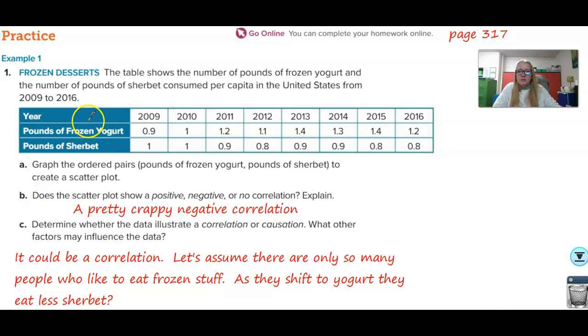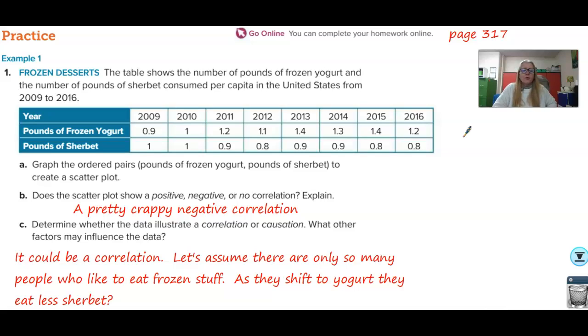Explain. Looking at these points, here's what I'm seeing. As the yogurt numbers go up, the sherbet numbers go down. So this is going to be a negative correlation. As one thing goes up, the other thing goes down, it gives us a negative correlation. We have a positive correlation if we have a situation where as one thing goes up, the other thing also goes up. That gives you a positive correlation. This is a negative correlation, but it's a pretty weak negative correlation. It's just not good.